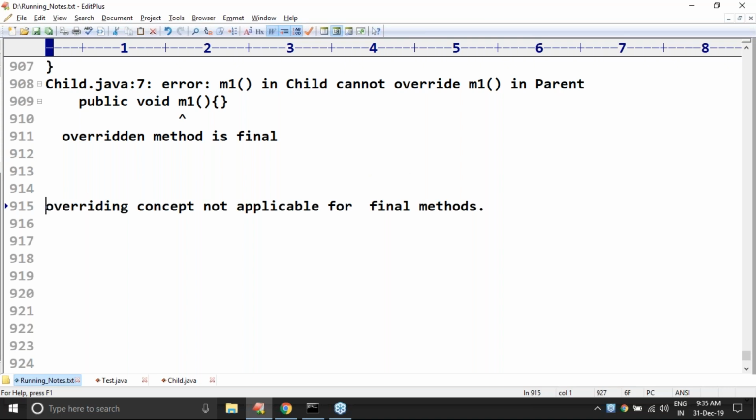Okay. Next, related to modifiers, some more concepts are there. We will discuss them in the next session.